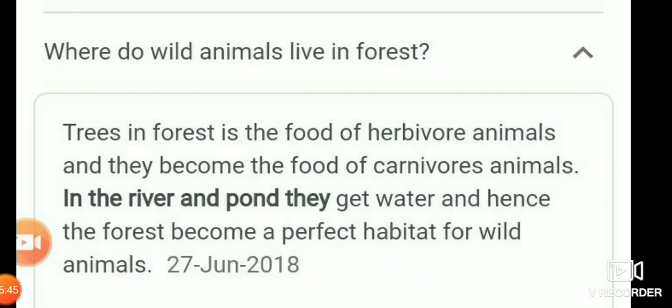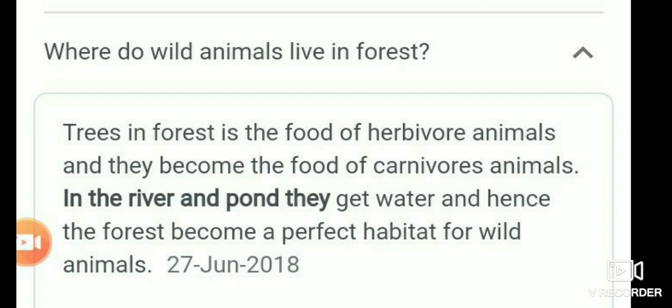Look at where wild animals live in the forest. Trees in the forest are the food of herbivore animals. Many trees are in the forest, so that is the food of all herbivorous animals. Then they become the food of carnivorous animals. In the river and pond they get water, and hence the forest becomes a perfect habitat for wild animals. So animals also choose to live in the forest, because that is the perfect place for them to live.